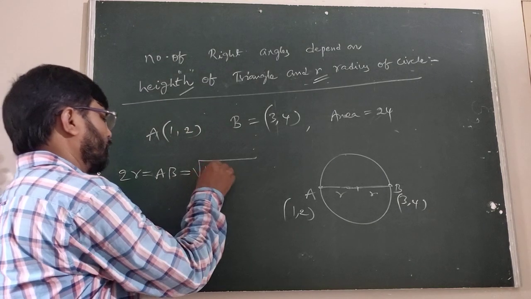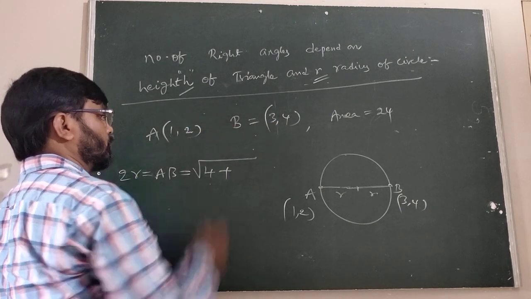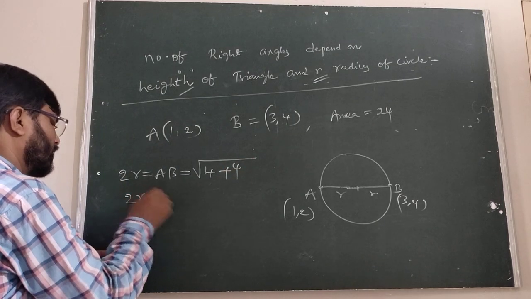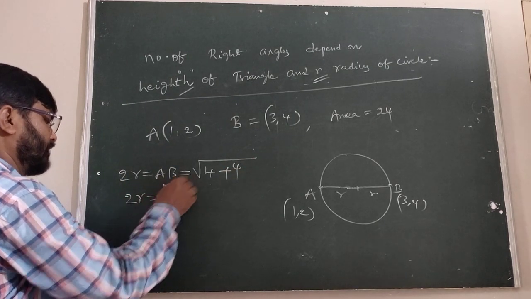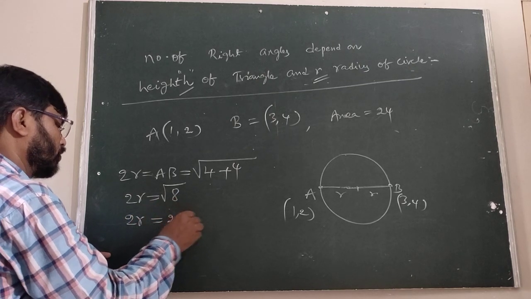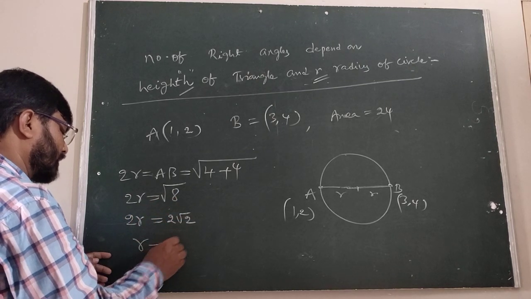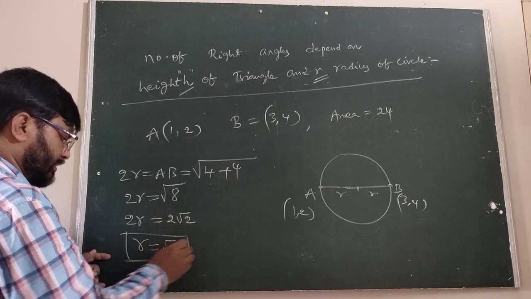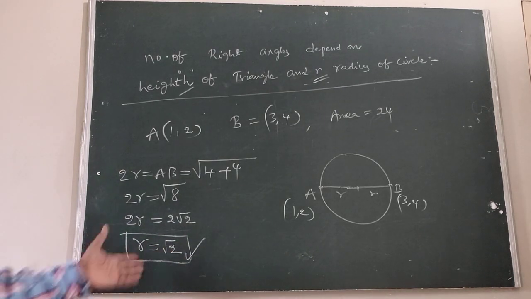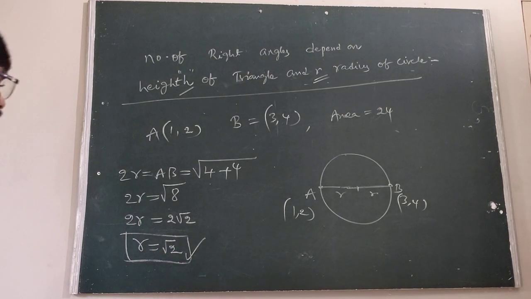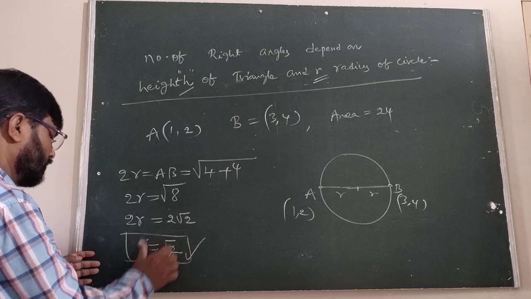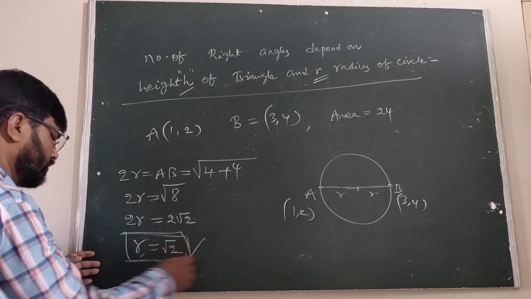And 4 minus 2 is 2, whose square is also 4. Now 2R is the square root of 8, so 2R equals 2 root 2. Therefore R equals root 2. This is the radius, R equals root 2. Is it clear or not? We got the radius R as root 2.